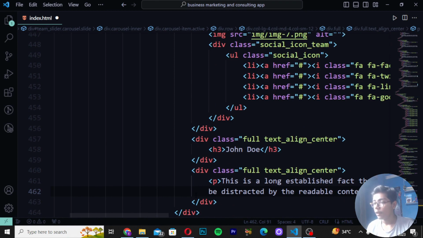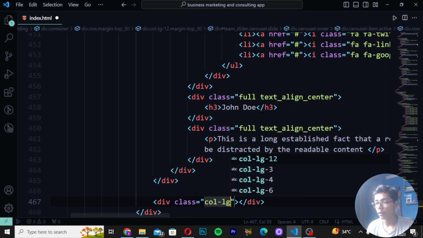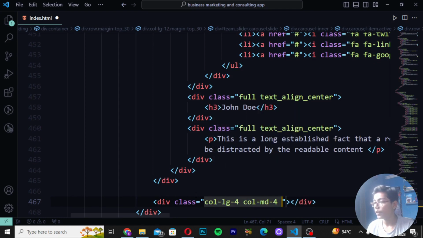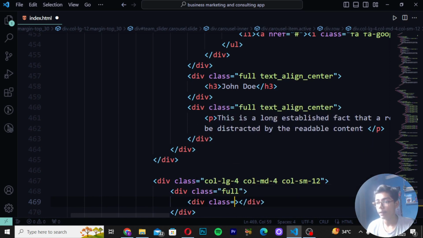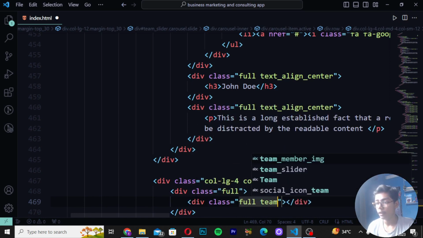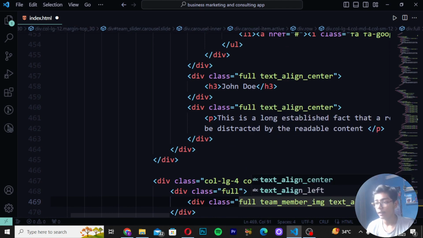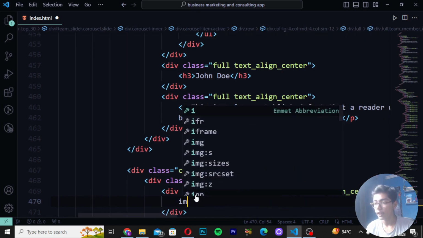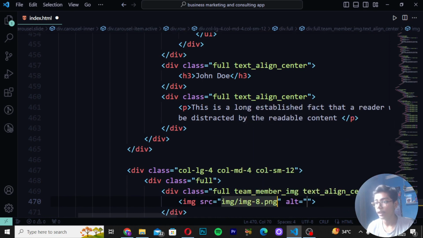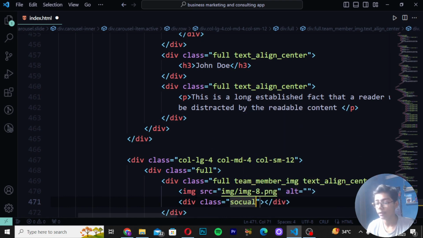Then when you just written this, you have to now give a space after that, and here you have to move down after the create div class as col-md-4. Right here col-md-4, and then right here col-sm-12. Then you have to now just write div class as full, and I will be now writing here full team member. Then here when you just written that, you have to write image text align, and then here I will be writing center. Then when you just written that, here you have to just write image slash, and I will be writing image 8. Then you have to now just move down and write here div class, and here I will be writing